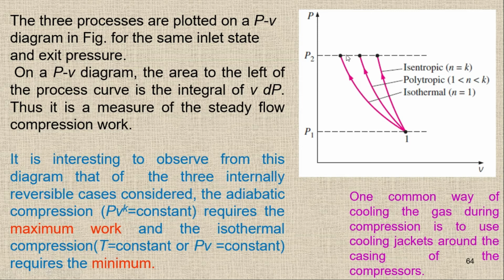So it is better to compress the gas with an isothermal process, or with the cooling. One common way of cooling the gas during the compression is to use cooling jackets around the casing of the compressor. So normally we provide the casing in which any fluid is moving, and we can perform the cooling effect. So this is the cooling, and then we are going to minimize the work input. When we have work producing devices, our purpose is to increase the work. But when we have work consuming devices, we have to decrease the work input. So this is when we have the cooling effect.